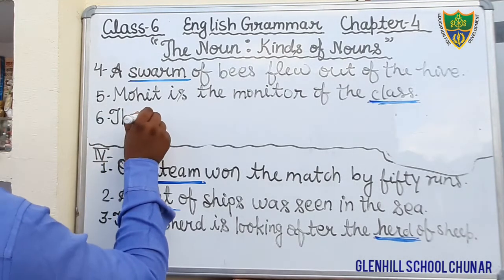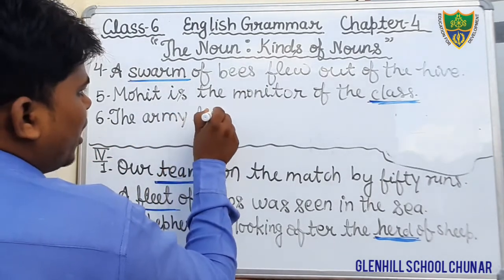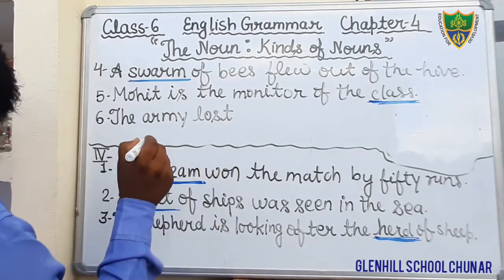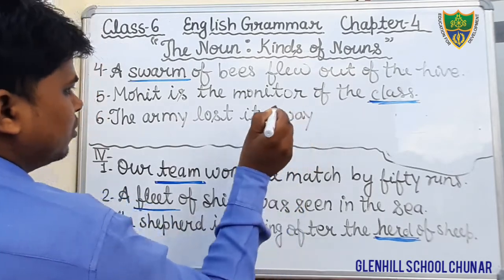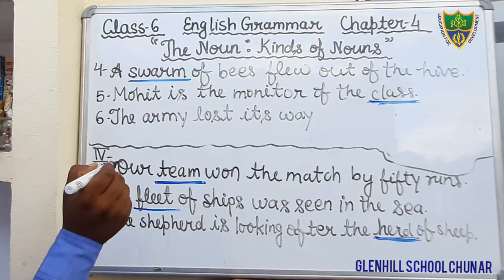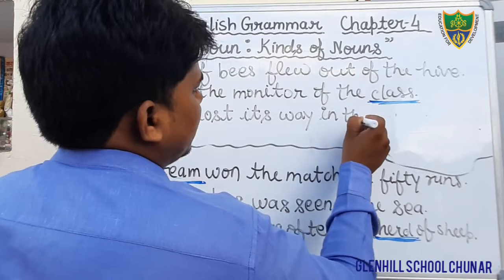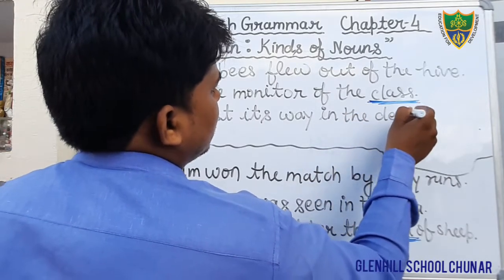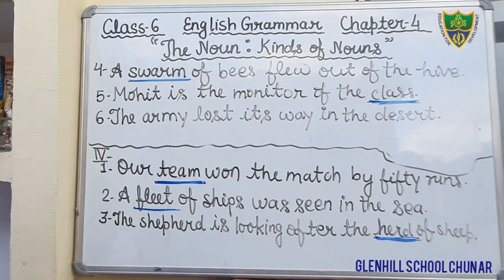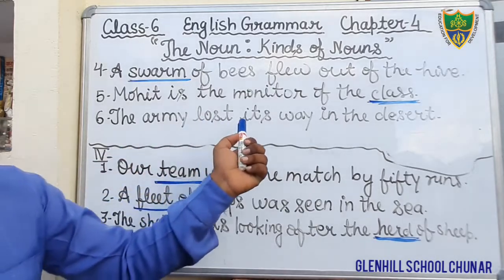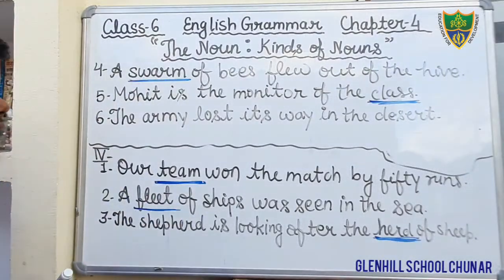The army, A-R-M-Y. The army lost, L-O-S-T, lost its way in the desert. Okay, students, just see, D-E-S-E-R-T. The army lost its way in the desert. This is the sentence. Here the word army.